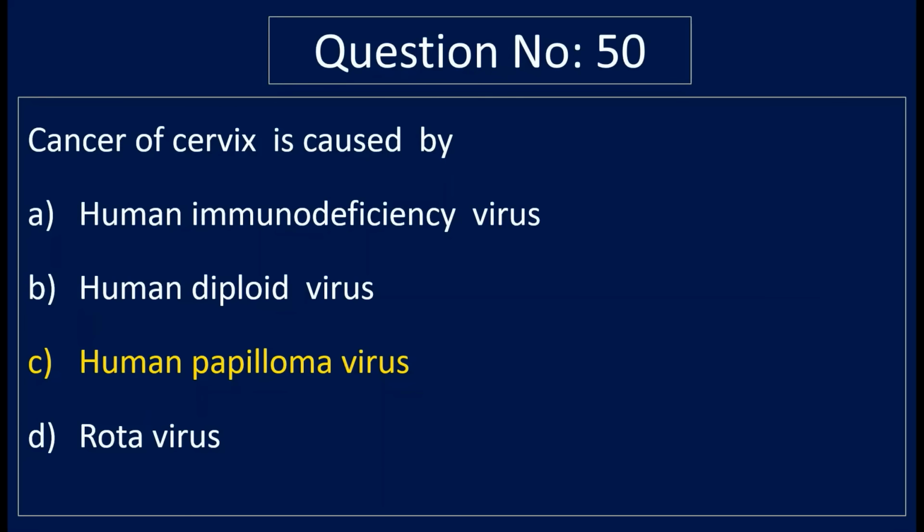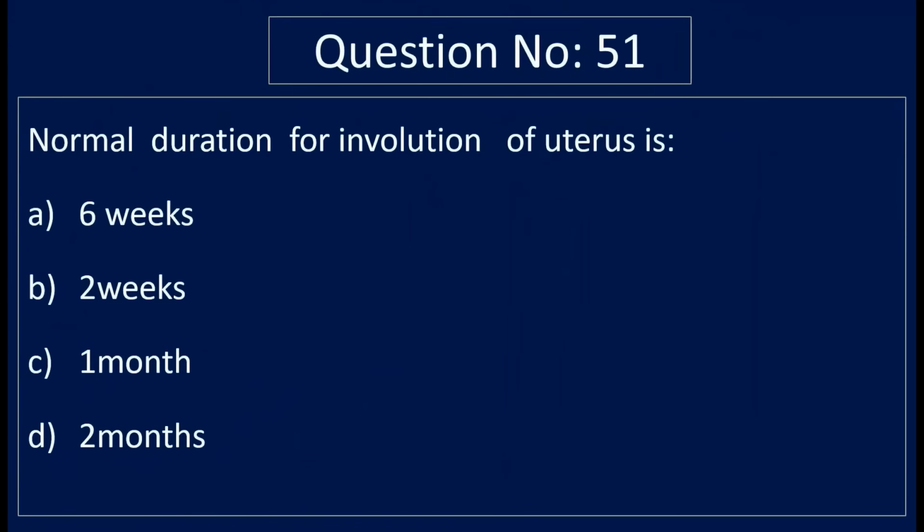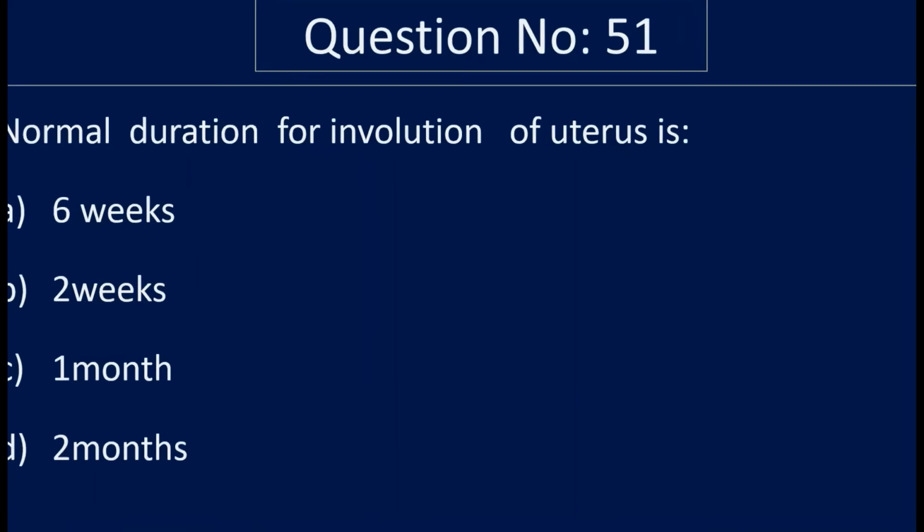Question number 51. Normal duration of involution of uterus is option A 6 weeks, option B 2 weeks, option C 1 month, and option D 2 months. Correct answer is option A 6 weeks.